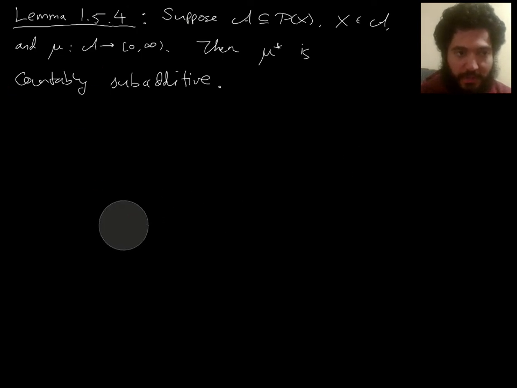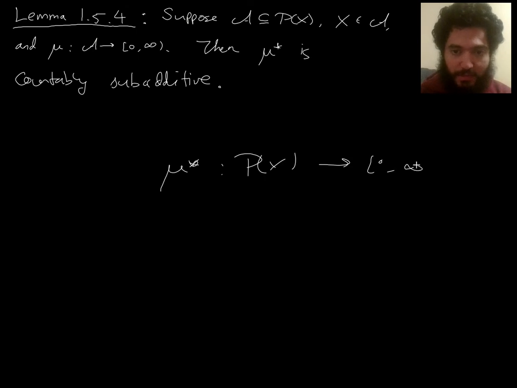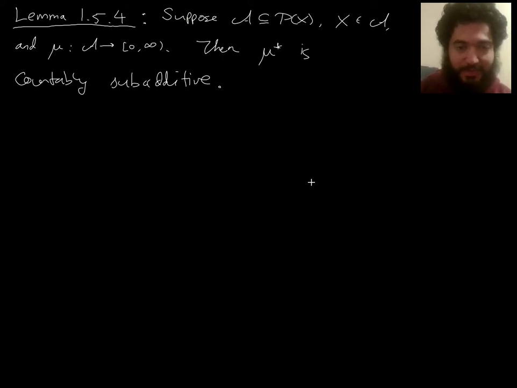What's interesting, I think, about this lemma is that you're getting countable subadditivity, with an emphasis on sub, which is the best you can get, but you're getting countable subadditivity of the full outer measure, the full mu star, on all of the power set of X. So on this entire giant thing, you're getting this property. It's quite a wide-reaching result.